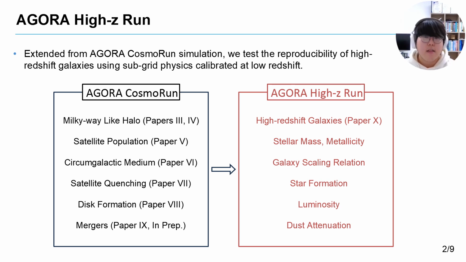Higher redshift galaxies from JWST observations are brighter and more massive than predicted in the early universe. In this work, we test whether the cosmological physics, which was calibrated at low redshift, can reproduce these higher redshift galaxies. We also check the various properties of galaxies above redshift 10.